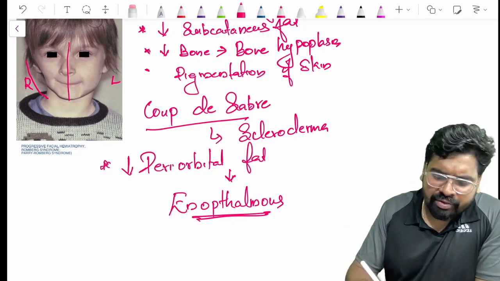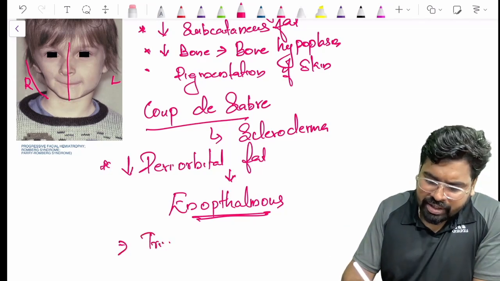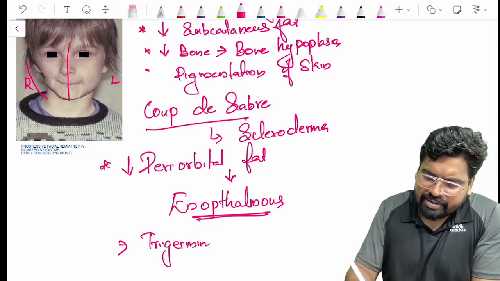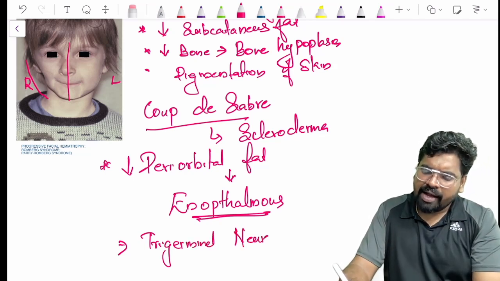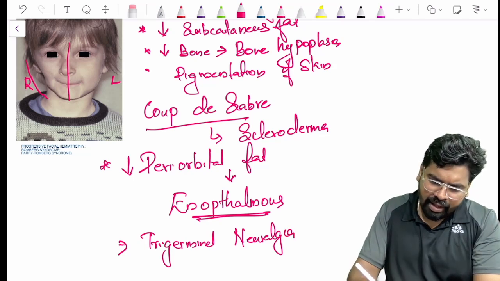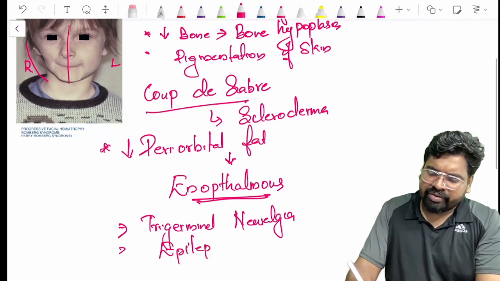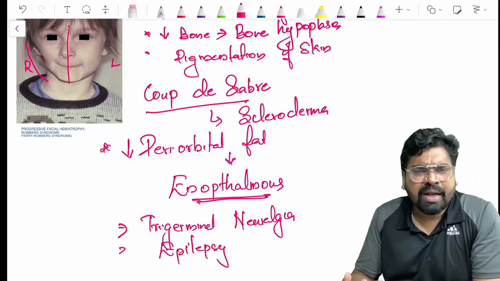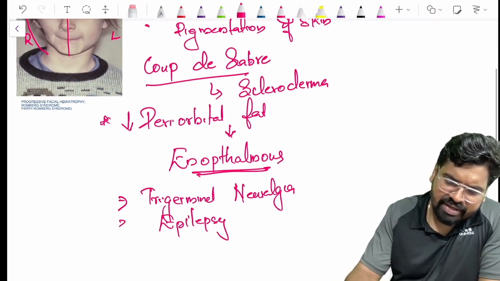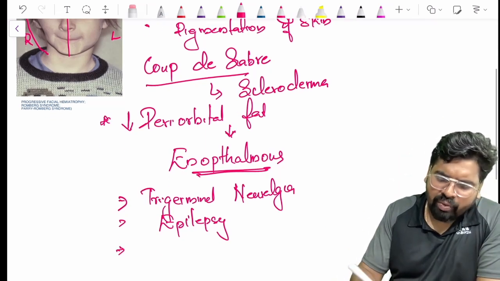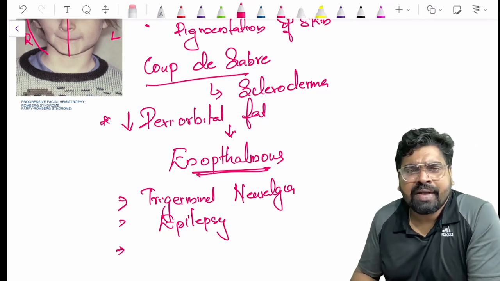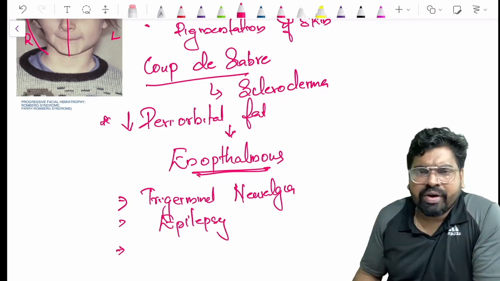And what are the other things you see? You can see trigeminal neuralgia in these conditions. And what else can you see? You can see epilepsy because of the defective nerves on that side. You can see epileptic conditions and trigeminal neuralgia in this condition. And what about the oral cavity? What is affecting the oral cavity? The mandible and the maxillary bone are affected.